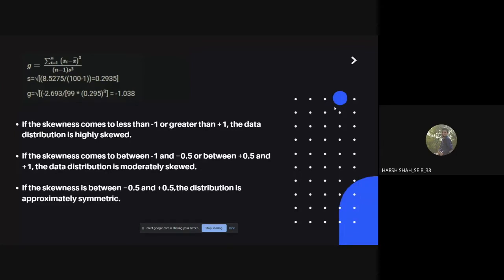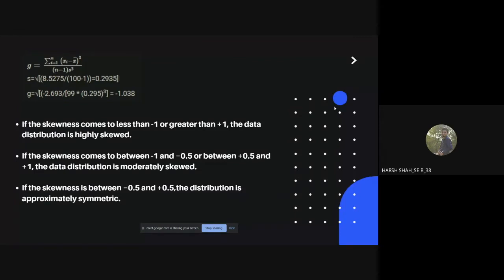Here is the formula of G. G is equal to the summation of i equals 1 to n of (xi minus x bar) cubed upon (n minus 1) s cubed, where s is the standard deviation. And by calculating, we will get G is equal to minus 1.038.